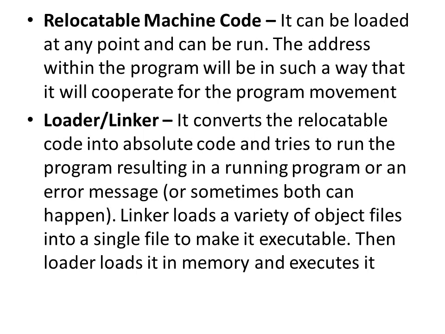Loader and linker: it converts the relocatable code into absolute machine code and tries to run the program, resulting in a running program or an error message. So what will happen here? It will produce the machine code, or it will produce the error message, or sometimes both can happen.